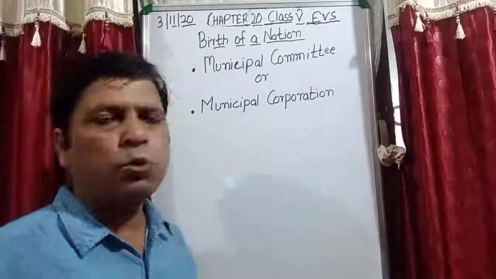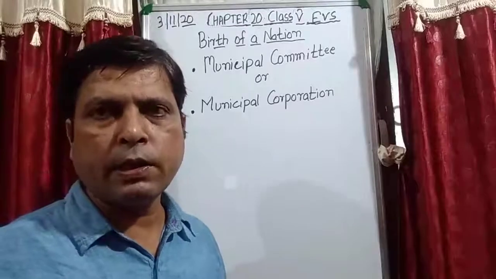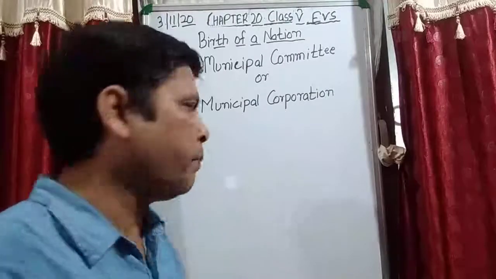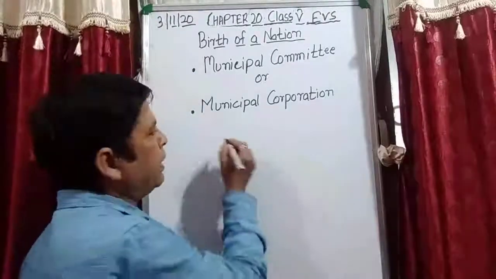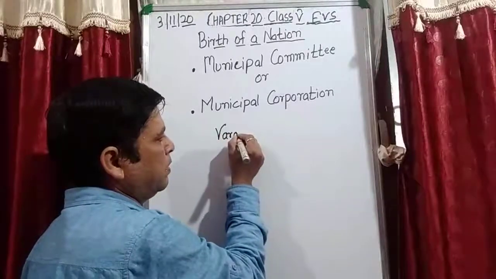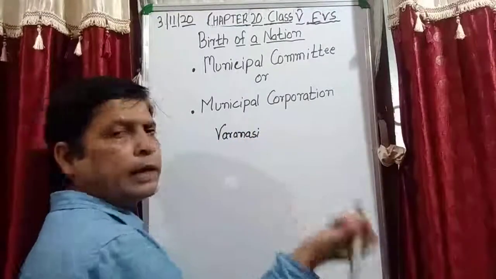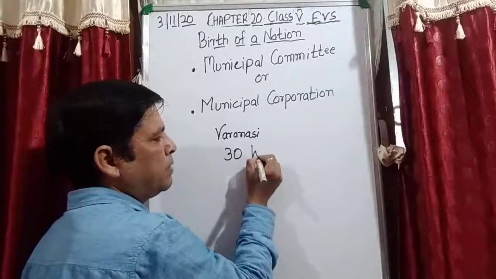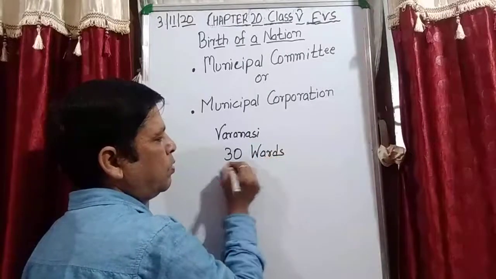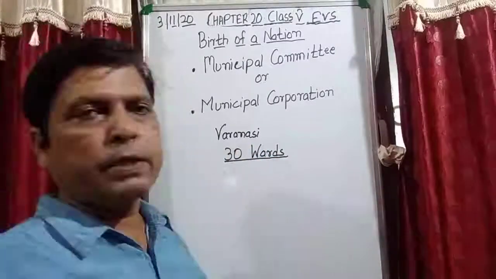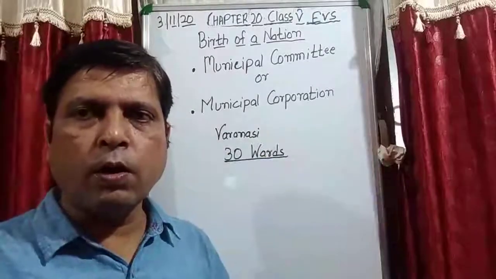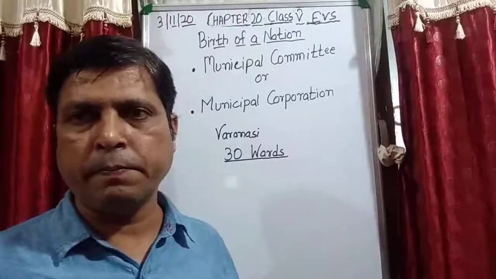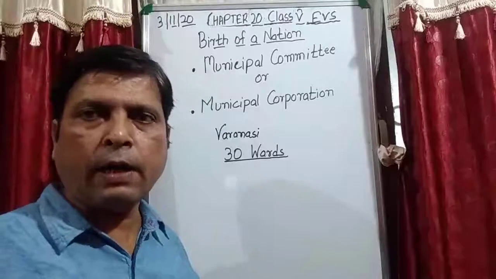See, for example, take any city. That city is divided into different wards. For example, I take the example of Varanasi. Let Varanasi be divided into 30 wards. So it means Varanasi city is divided into 30 different small areas. Okay. So from each ward one member is chosen.